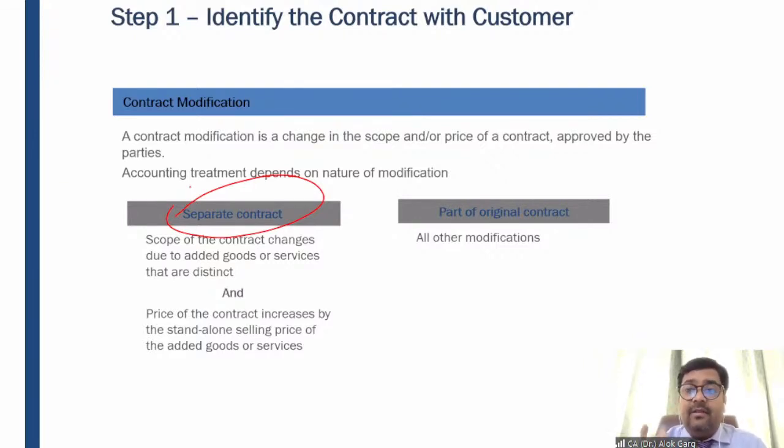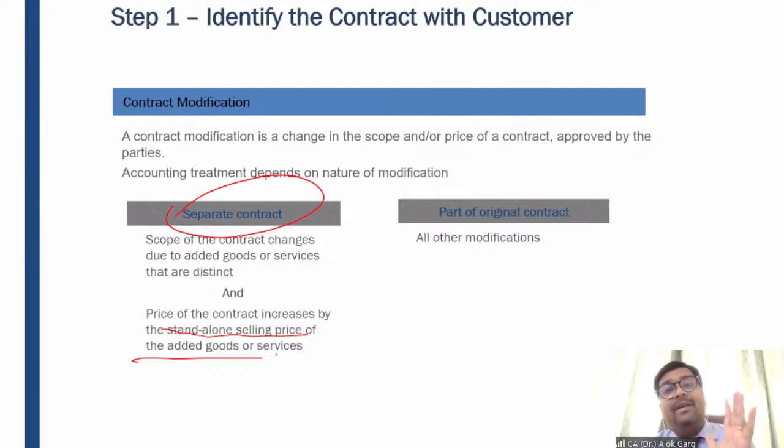So friends, these 5 classes are added goods or services. I am giving these 5 classes at 5,000 rupees per class, but this 5,000 rupees is not a negotiated price. This 5,000 rupees is the standalone selling price. So as of today, when this company wants my additional services, 5,000 rupees is the fair value of these 5 classes, right? So still it will be considered as a separate contract.